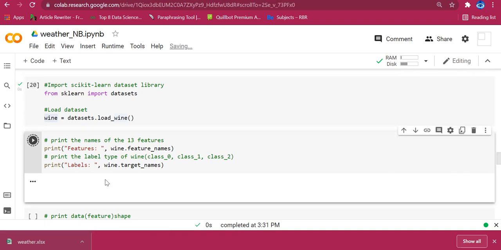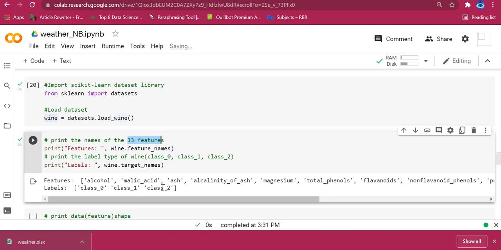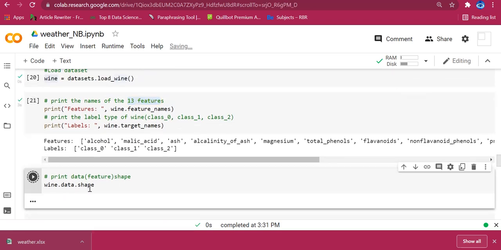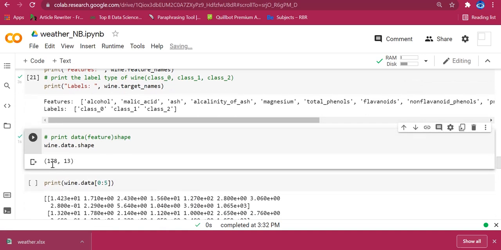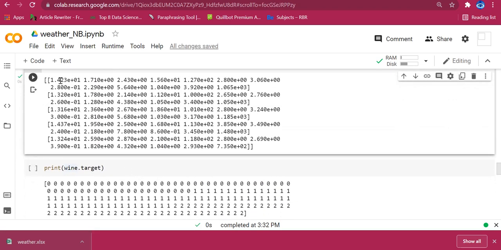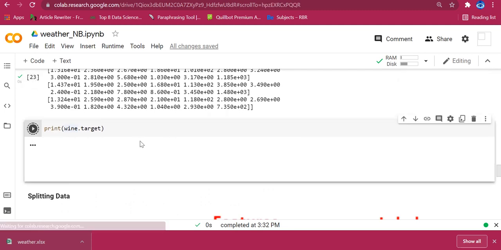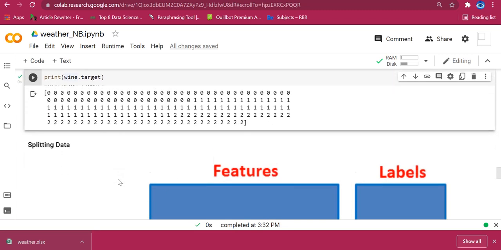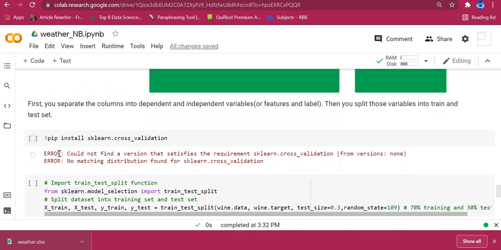So 13 features are there in my wine data set and 3 classes under labels are there: class 0, class 1 and class 2. How many records are there? We have 178 records and 13 columns. Then this is my data, the first 5 wine records, and this is my first 5 target values.